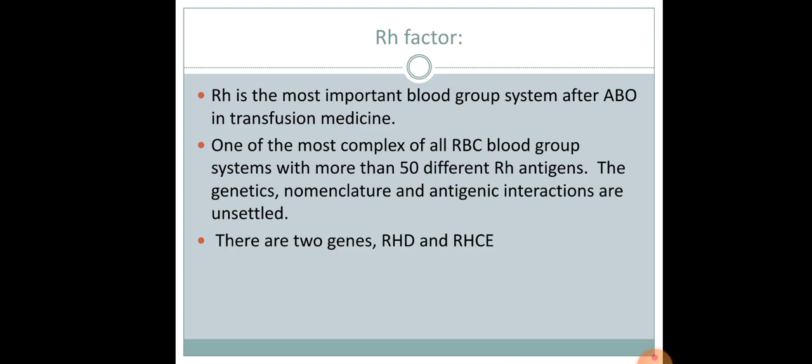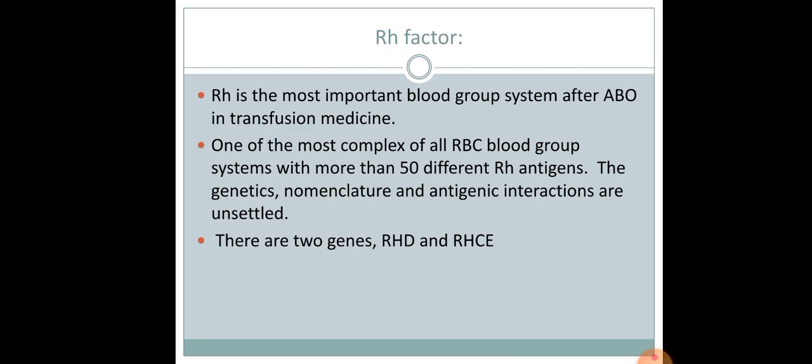Coming to the RH factor. RH is the most important blood group system after ABO in transfusion medicine. One of the most complex of all RBC blood group systems, with more than 50 different RH antigens, the genetics, nomenclature, and antigen interactions are unsettled.